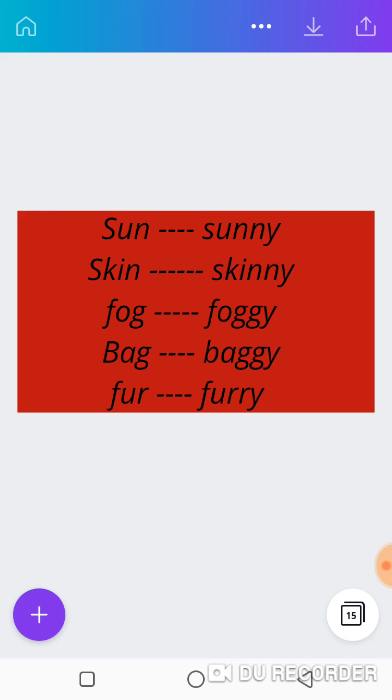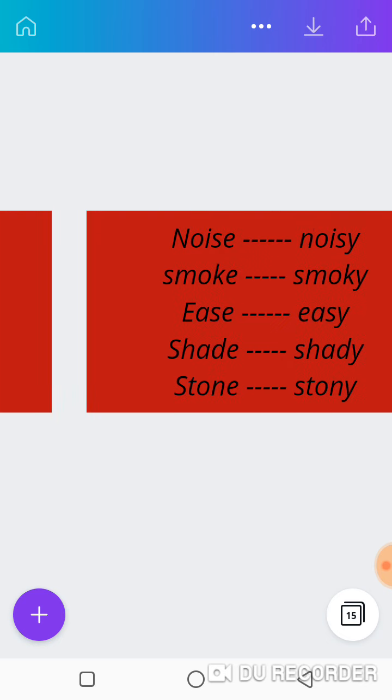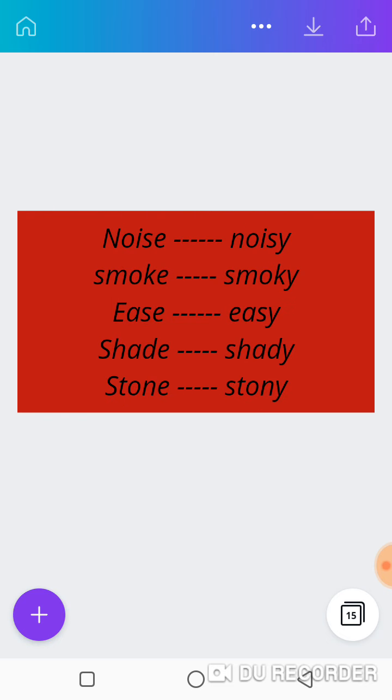Do not forget, I said some of the adjectives are formed by adding letter Y. And some, you double the last letter and you put your letter Y. Excellent. Look at this also. Adjectives are formed by removing the last letter and replacing it with letter Y. Example, we have noise. We have E ending all these words. You remove the E there and you put letter what? Letter Y. By removing the E in noise, it becomes what? Noisy. Smoke. You remove the letter E and you add letter Y. It becomes what? Smoky.